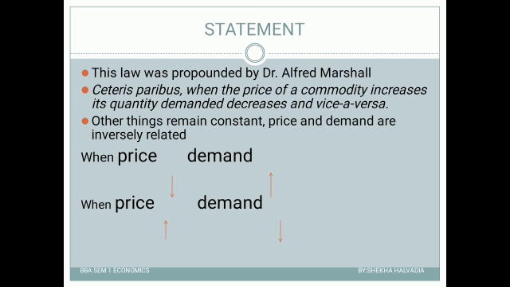If the price of a commodity decreases, the quantity demanded increases, right? So with other things constant, price and demand are inversely related. That is what he proved in this theory, and that is the law of demand.